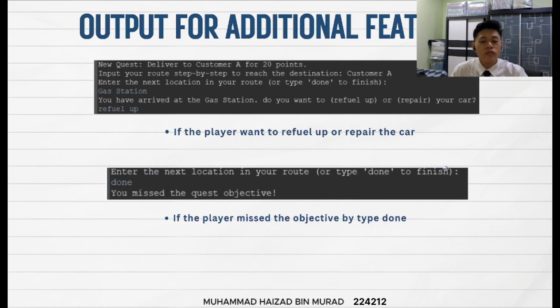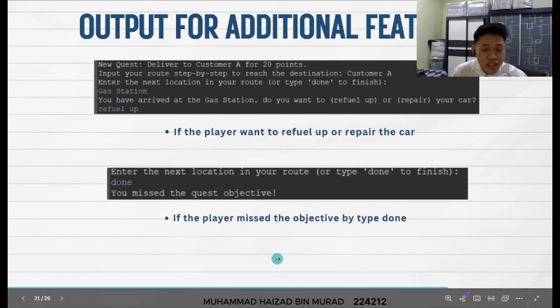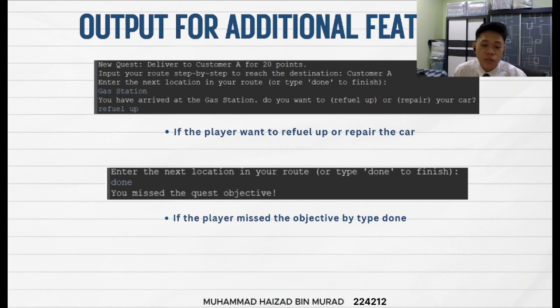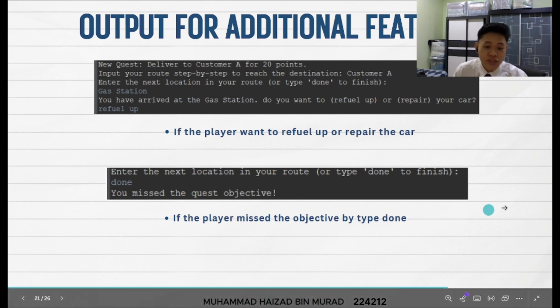Do you remember I told you about the car health and fuelling up the car? So how is the player able to do it? First, the player must find the path to the gas station. The gas station is the place where the player can refuel or repair the car so that the game will always continue. What if the player gives up finding the path or just starts dying without reaching the destination? Down here, the output "you miss the quest objective" will appear and the player will not earn any point.